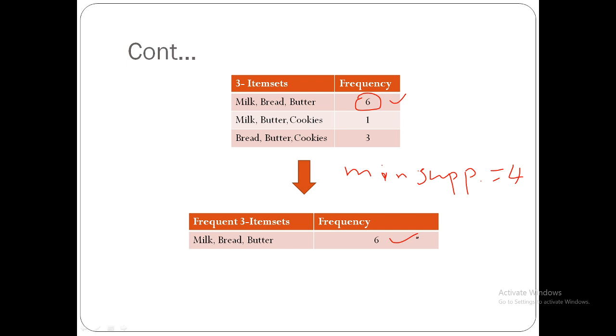To find out the next row, the items are not there. Only 3 frequent item sets are there. Only one frequent item set is there. So we want to stop here. This is the only one frequent item set we have found. For this item set, we are going to find out the association rule. Next thing is to create an association rule for this frequent item set.